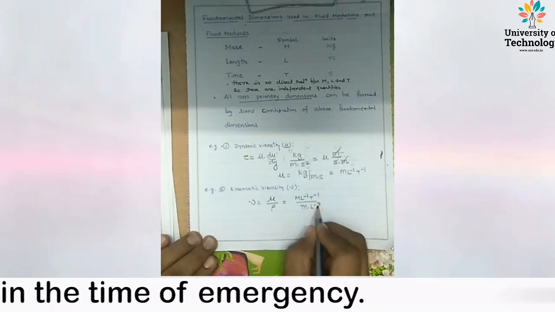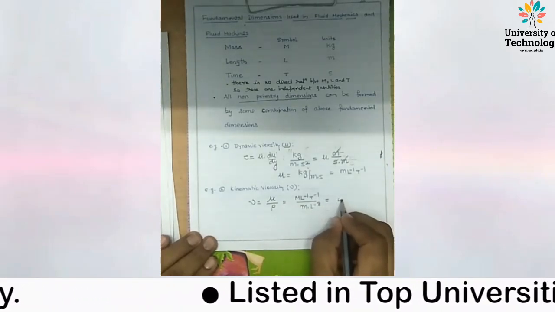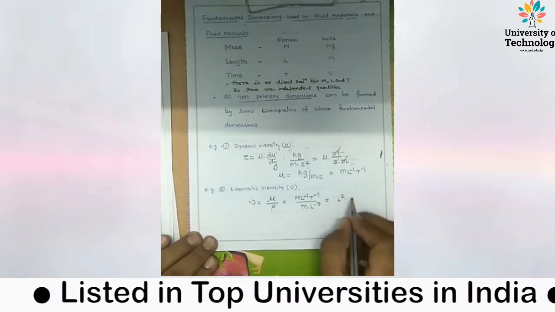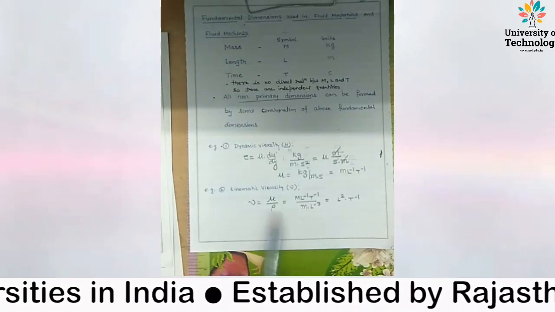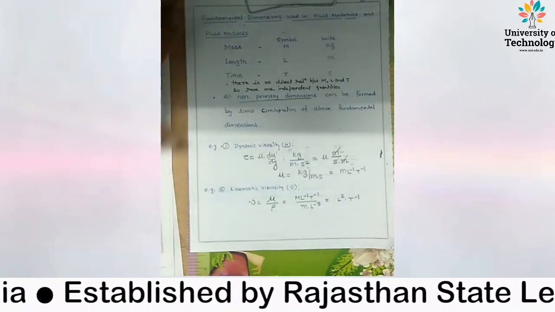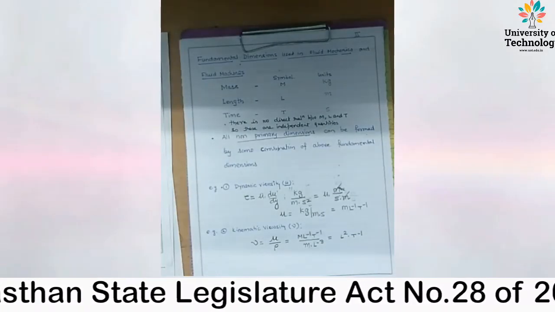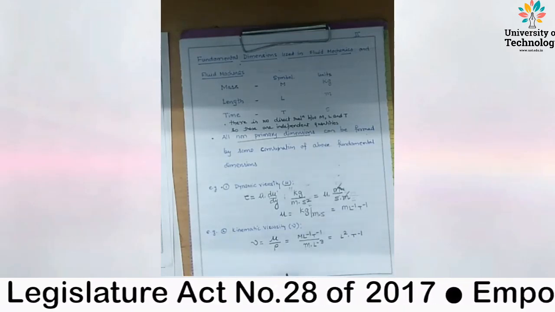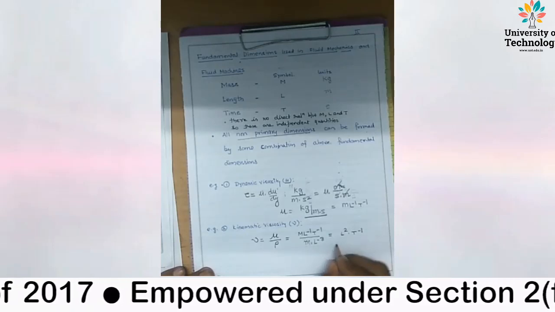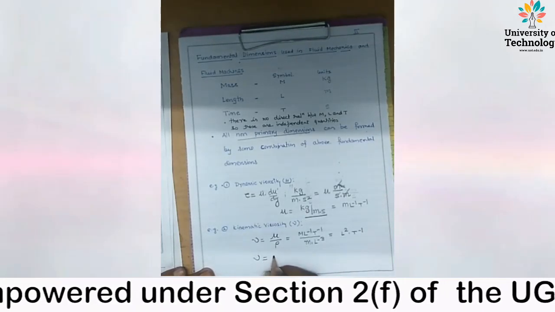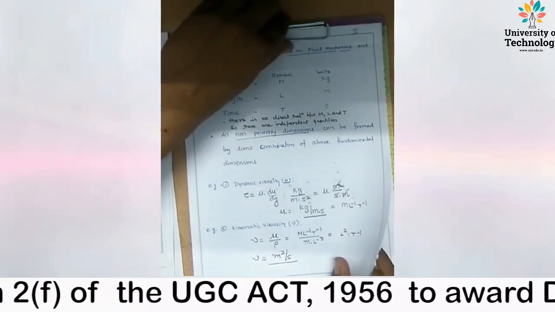M L^-3. So what are the dimensions? L square into T^-1. So whenever you want to find the dimension, always put the units in terms of MKS unit. This is the MKS unit, kilogram meter per second, and what is the kinematic viscosity unit? Meter square per second.